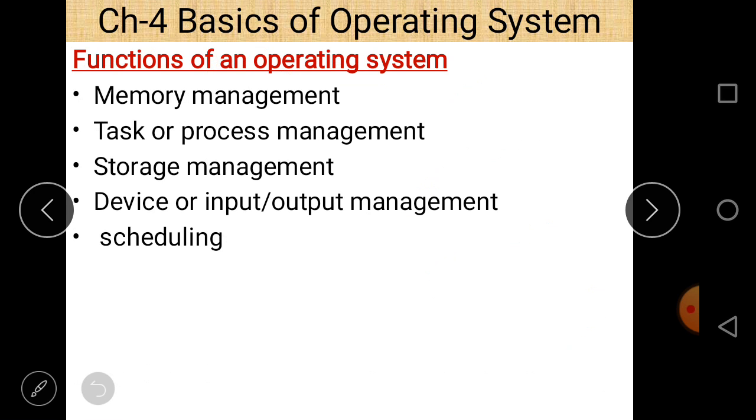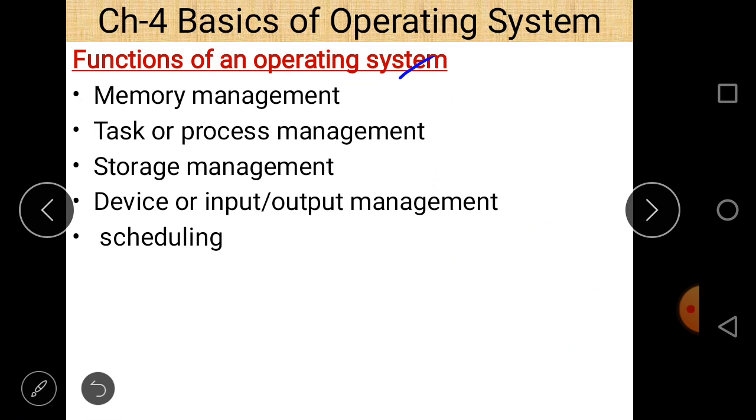Next is the function of an operating system. What are the different functions of an operating system? As I told you, memory management, different types of memory. There are only two operations regarding a memory, whether it is a read operation or a write operation. So memory is managed by the operating system.